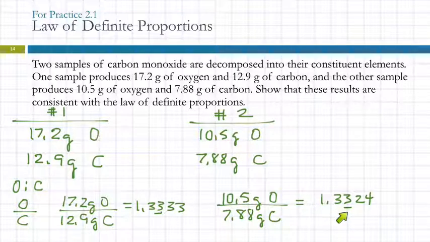And so these are the same even to the uncertain digit. If these were slightly different in the uncertain digit, maybe this one was a 5 and that one was a 3, I would still say that they are the same because there is uncertainty there. Okay? Any questions? So law of definite proportions, you're just taking the mass of each element and finding the ratio. If it's the same compound, the ratio of the masses will be the same. It's definite. It's always the same.